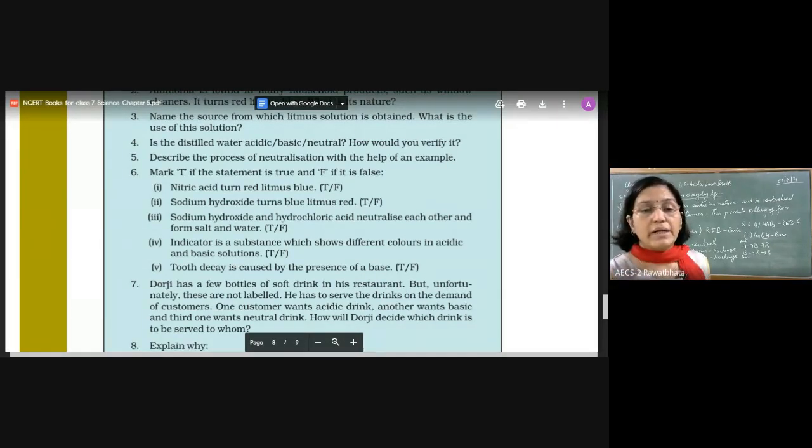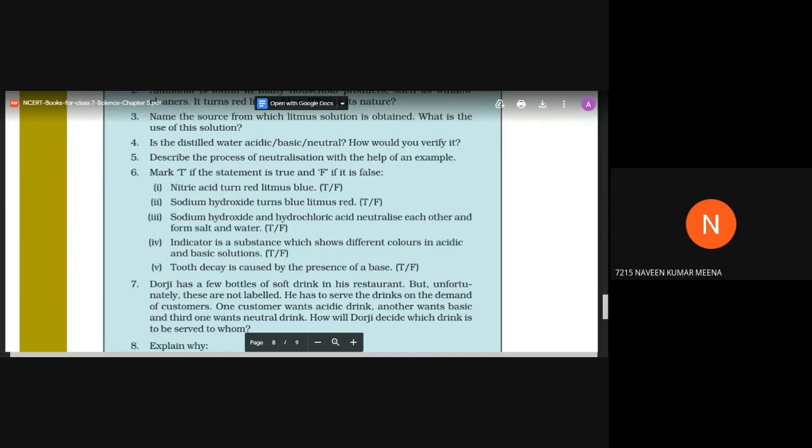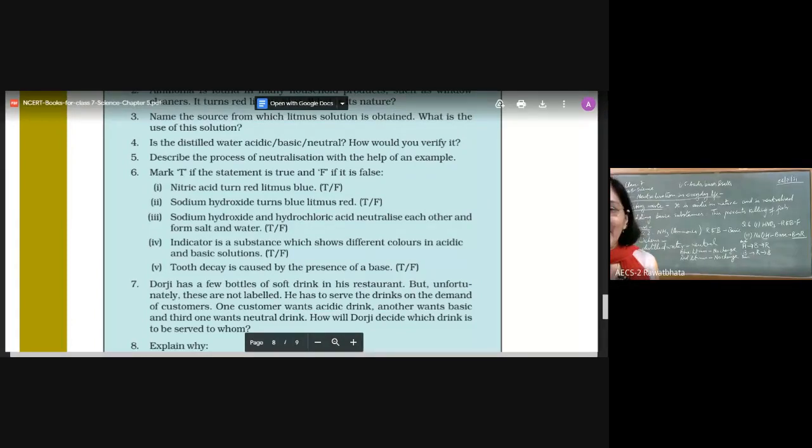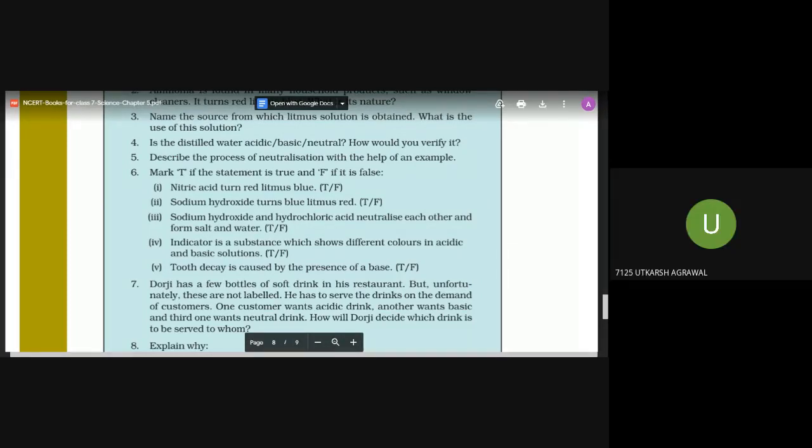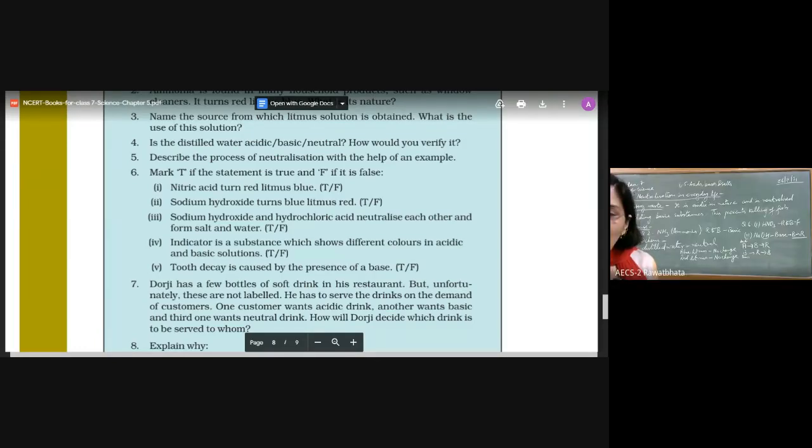Now again the same question we are coming back. Sodium hydroxide turns, the question says, blue to red. It's a base. And a base is supposed to turn what? Base turns red to blue. And here in the sentence, blue to red is written. So this statement is false. Very good.